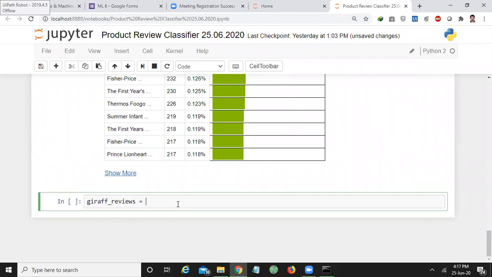and I want to select the reviews whose name is equal to Woolly Sophie the giraffe.